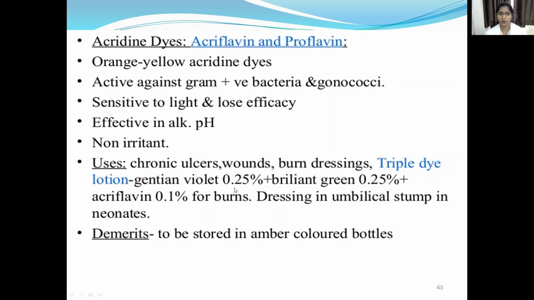Triple dye contains gentian violet 0.25%, brilliant green 0.25%, and acriflavine 0.1%, which is used for burns and dressing of the umbilical stump in neonates. But it should be stored in amber colored bottles.